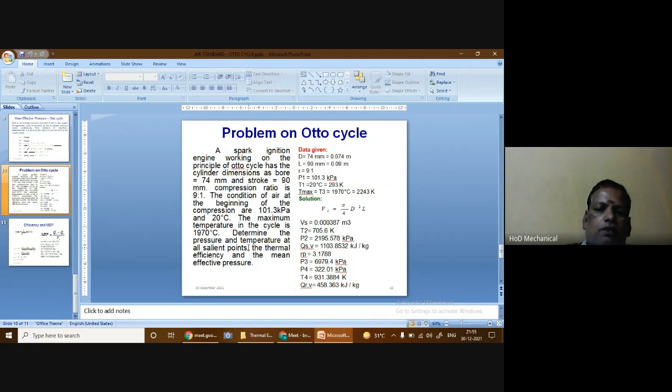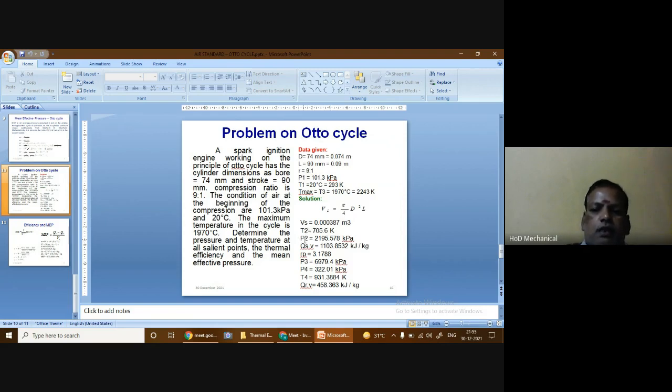After finding all these things, we have to determine the temperature and pressure at all salient points. For that, we already know the relationship: T2 is given by T1 into R power gamma minus 1. The value of R is 9, and here the value of gamma is equal to 1.4. So T2 is equal to 293 Kelvin into 9 power 0.4, which gives the value of 705.6 Kelvin. It is the temperature at the end of the compression process.